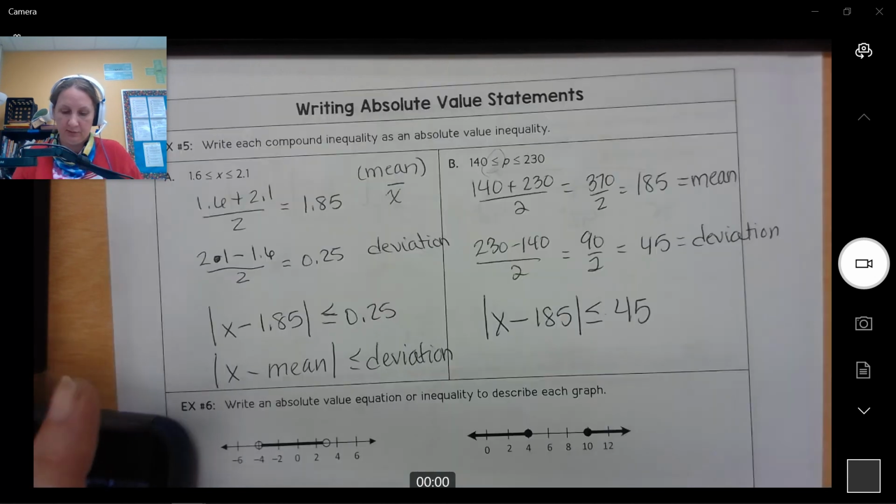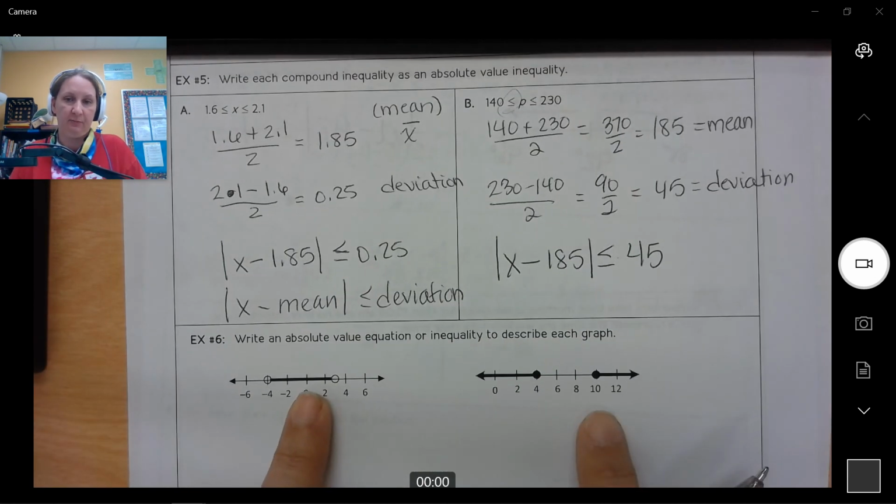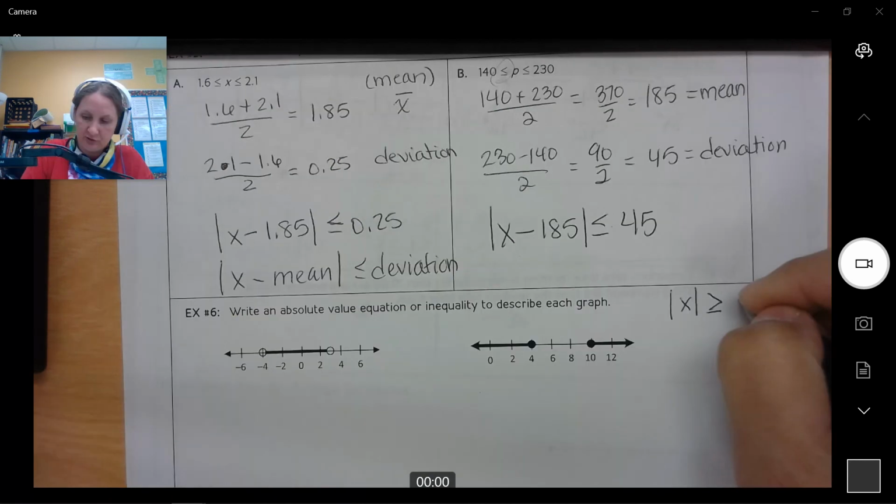This one is going to be a little bit more tricky because you have the two directional. But if you go back to your original two directional, your formula is x is greater than or equal to, in this case, a. So that kind of gives you an idea. Okay, so it's actually absolute value of x minus mean greater than or equal to deviation. So same kind of concept, that's going to be the distance.